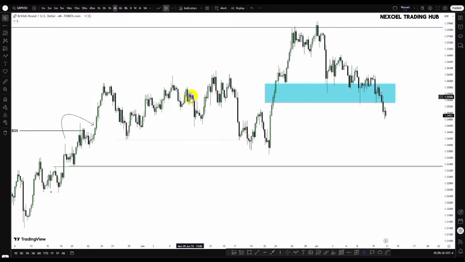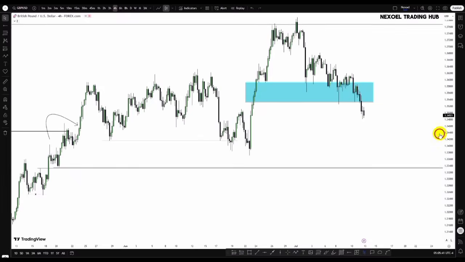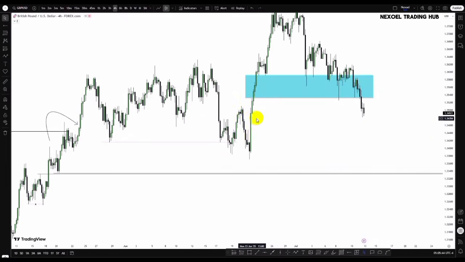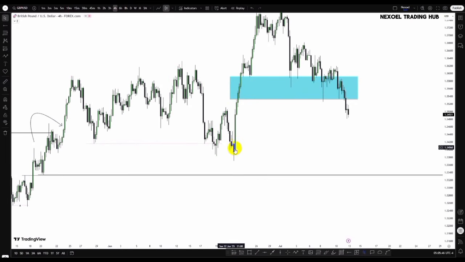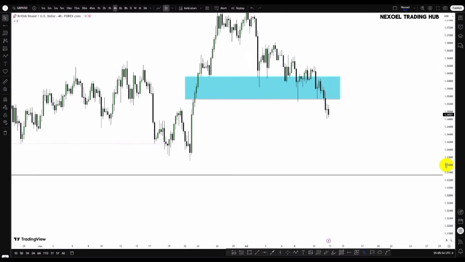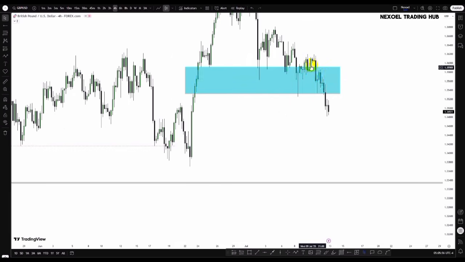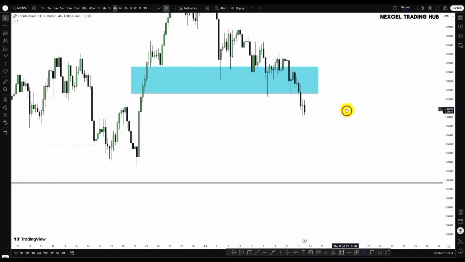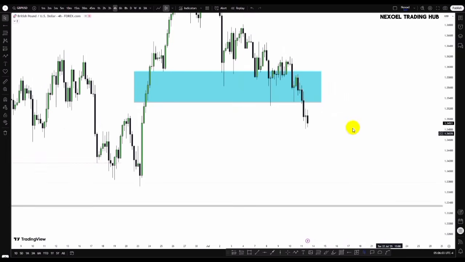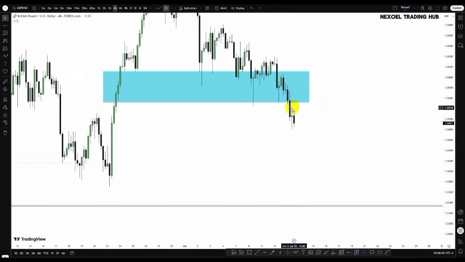So here in the 4-hour time frame in GBPUSD, we have a bullish fair value gap resting here and a bullish order block resting here. This took out sell side before the bullish impulse that took out this high point. So this is the daily bullish fair value gap, and what we can see is that price violated that and traded to the downside. So clearly from the 4-hour time frame, we have this bearish fair value gap zone here